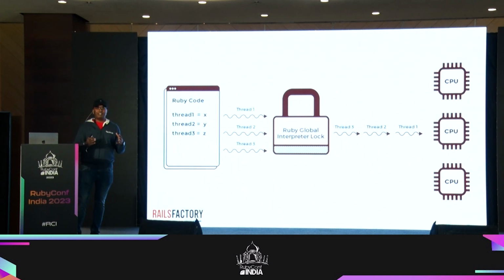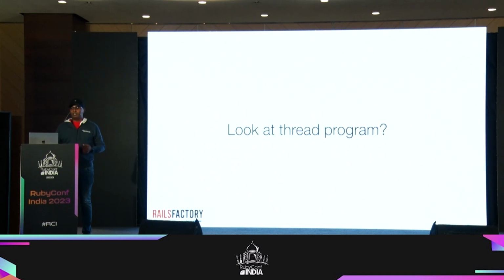You might be imagining that all these threads are going to run and do things faster, but the global interpreter lock is going to come and say, hey, stop there, I cannot let more than one thread pass me through. So that is a problem with the interpreter lock. So even if you write code that is multi-threaded, it's not going to execute simultaneously. So let's look at a thread program.